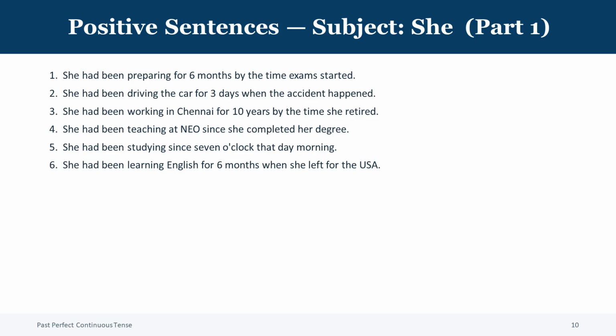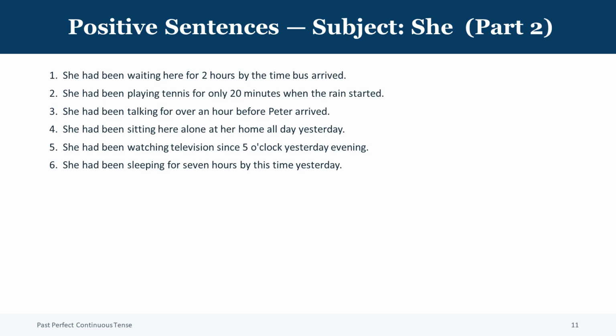She had been learning English for 6 months when she left for the USA. Continuing with she. Sentence 7. She had been waiting here for 2 hours by the time bus arrived. Sentence 8. She had been playing tennis for only 20 minutes when the rain started.